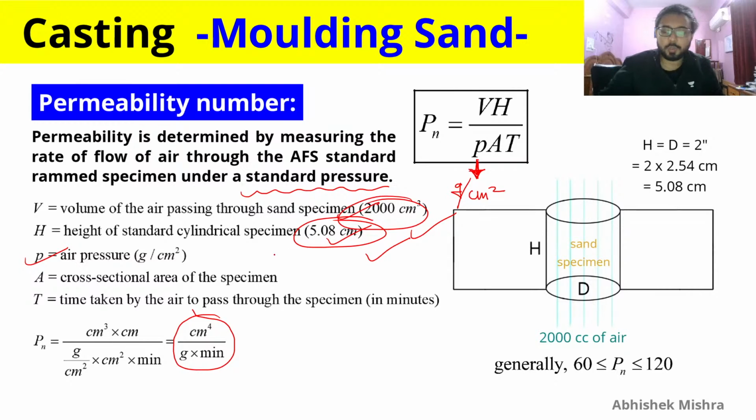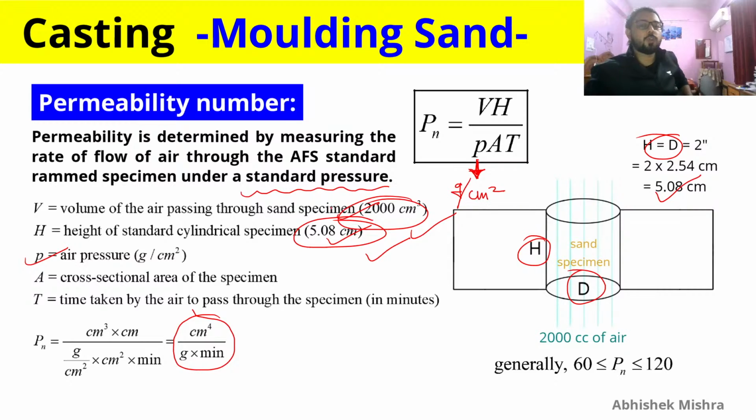Just remember these two things, because it might happen that they are not given in the question, and we will see that the height in the next question is not given. So remember, in this cylindrical specimen, height and diameter are equal, and they are both equal to 5.08, and the volume of air we pass through to measure the permeability number is 2000 cubic centimeter. And A in the formula is the cross sectional area of the specimen, which will be pi by 4 d square, where d is 5.08, and the time taken by the air to pass through the specimen is put in minutes.